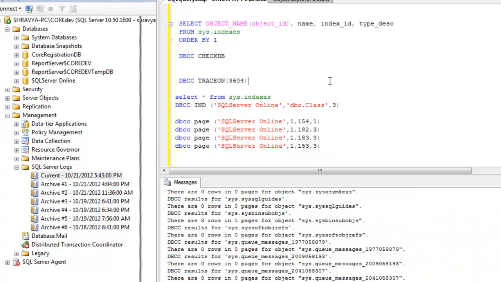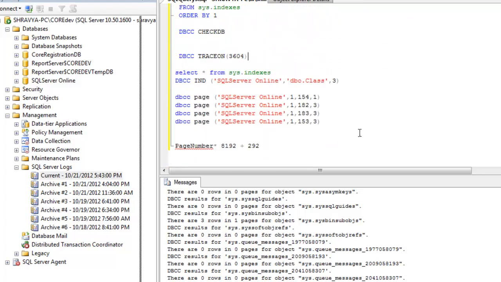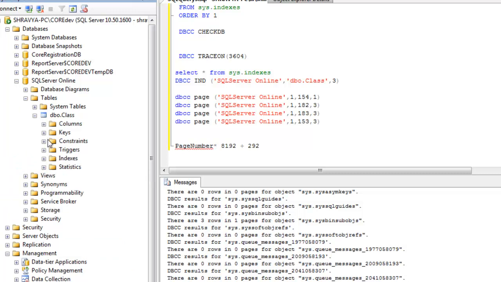Then what steps do we follow? Same thing: run this command to find the page, and then run it on the page, so we can find out whether it's an index page or a data page. Now how can we fix this? We just have to drop and recreate the index.